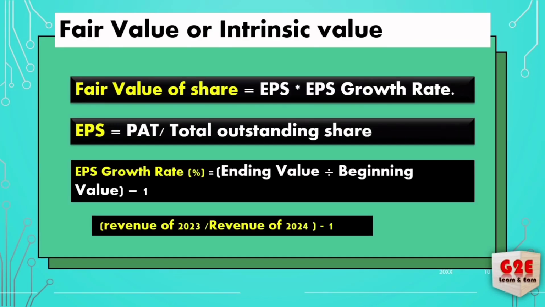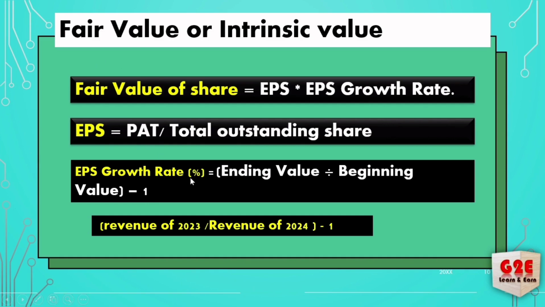And for the next one, fair value. Fair value, in a sense, is the current value that we calculate with the help of other parameters, right? That is fair value. So how can you calculate fair value for a share? EPS multiplied by EPS growth rate. How can you calculate EPS? We already discussed EPS in an earlier video, right? Profit after tax divided by total outstanding shares. Profit after tax is available in the balance sheet itself. You can take it and calculate.